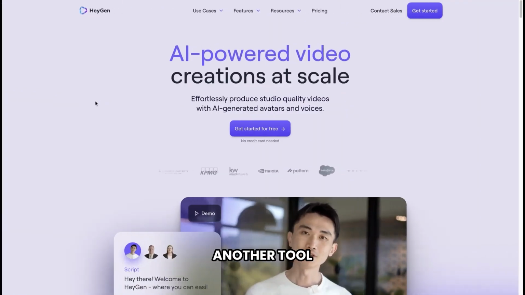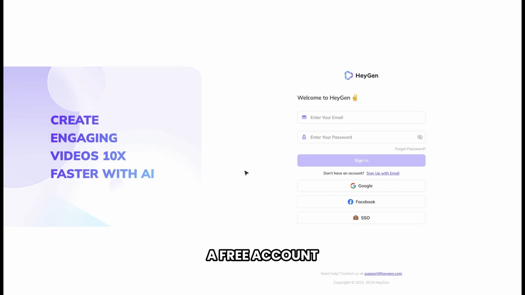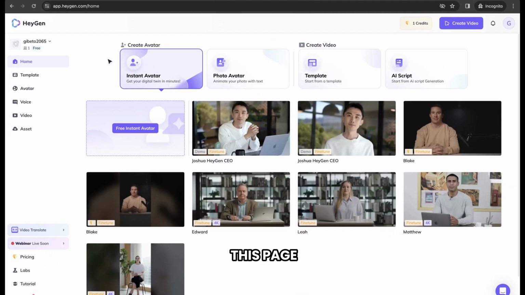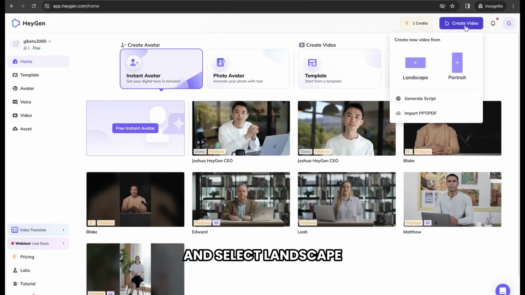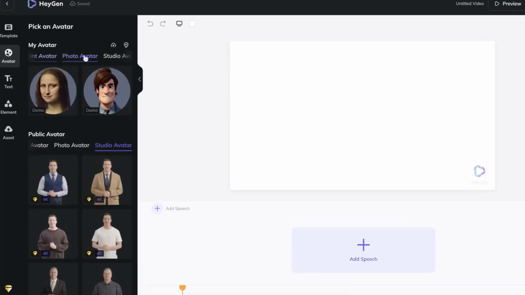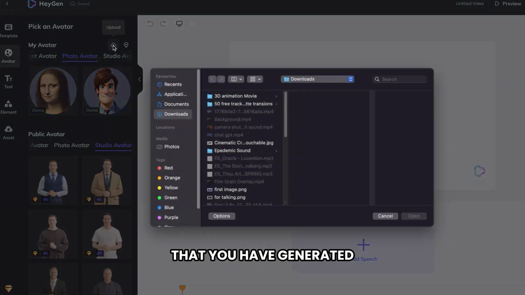So we can use another tool called HeyGen. Let's create a free account on HeyGen, and you'll get this page. Now go to Create Video and select Landscape. Then go to Photo Avatar and click here to upload the image that you have generated from Midjourney.